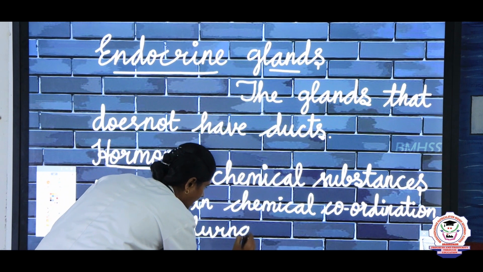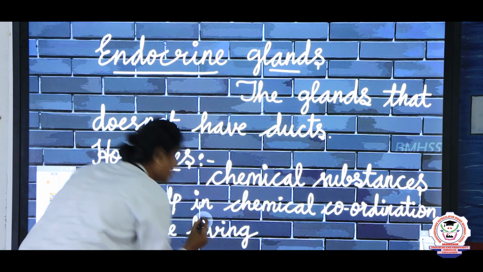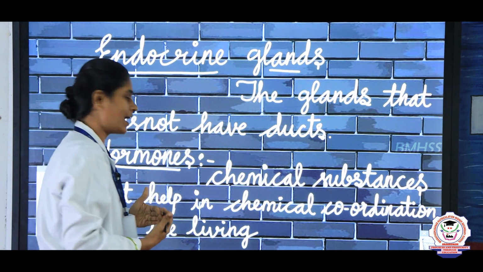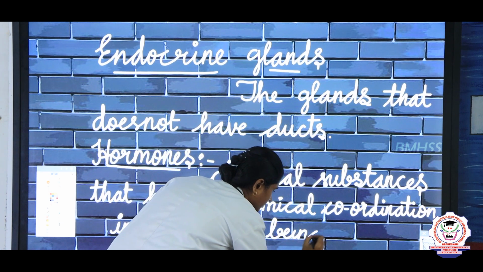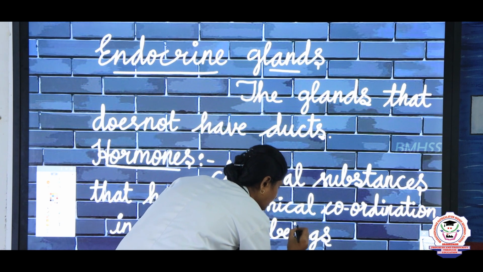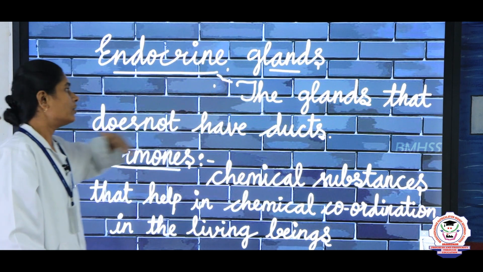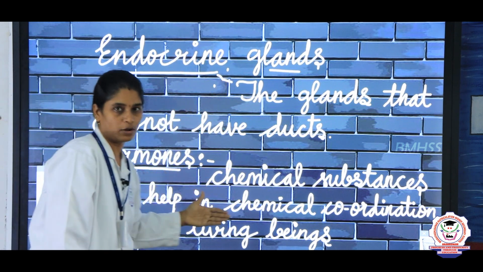When they ask a question for 2 marks, you have to answer like this. This is the definition of the endocrine gland, or you can also write it for hormones, right.